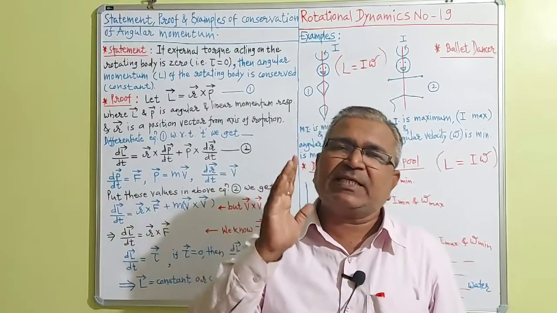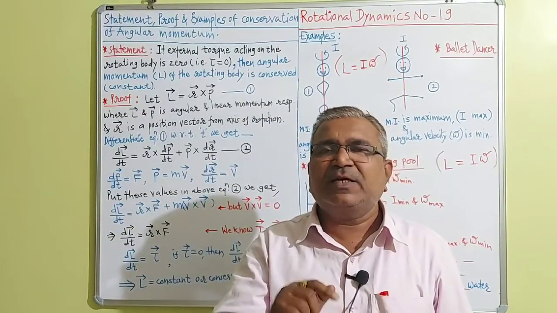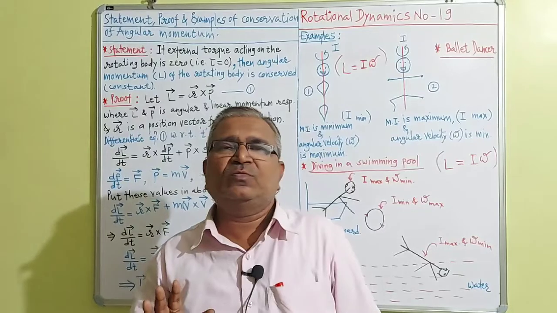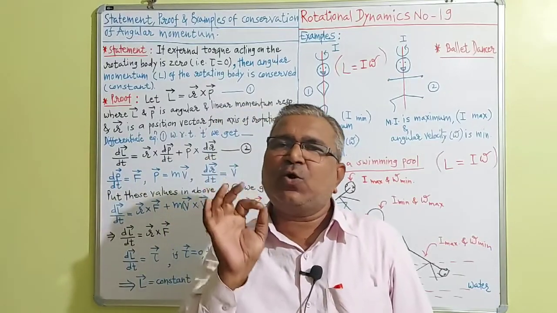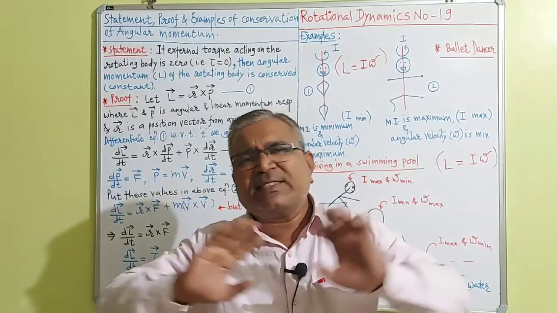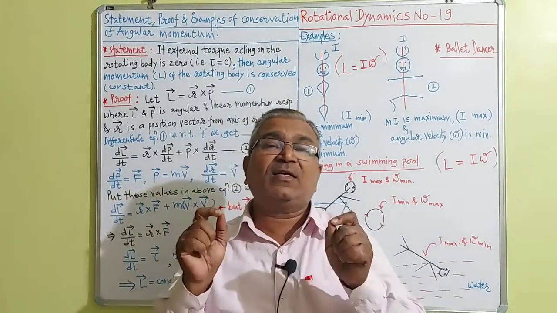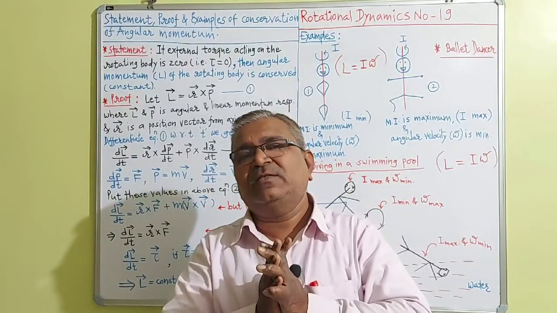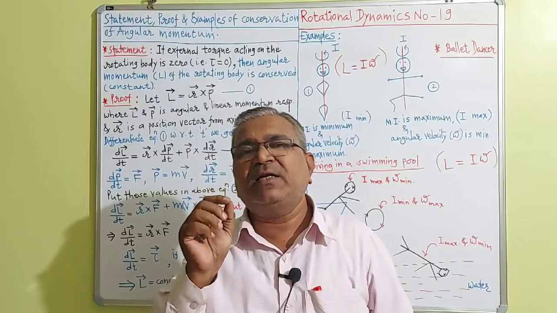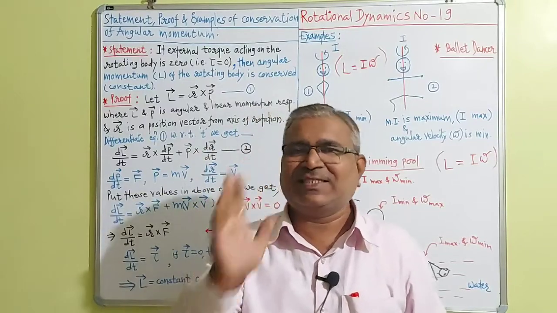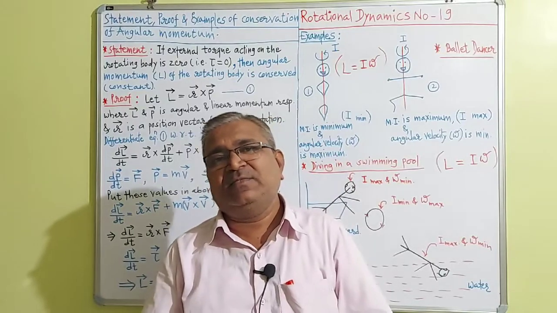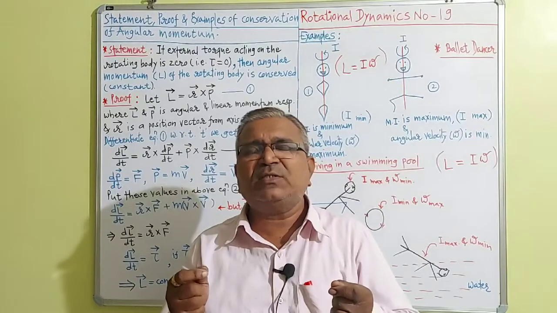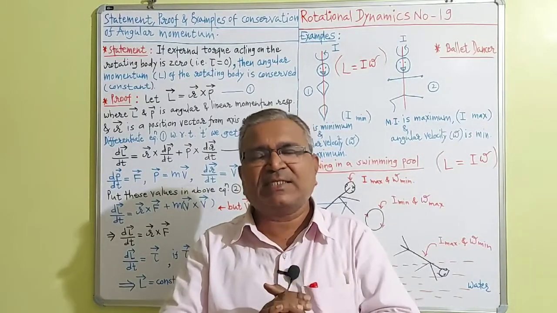The most important statement is, if the external torque acting on the rotating body is 0, that is, when tau is equal to 0 and no external torque is acting, then the angular momentum capital L of the rotating body remains constant. This is the statement of conservation of angular momentum. Then we have to see the proof of this statement.